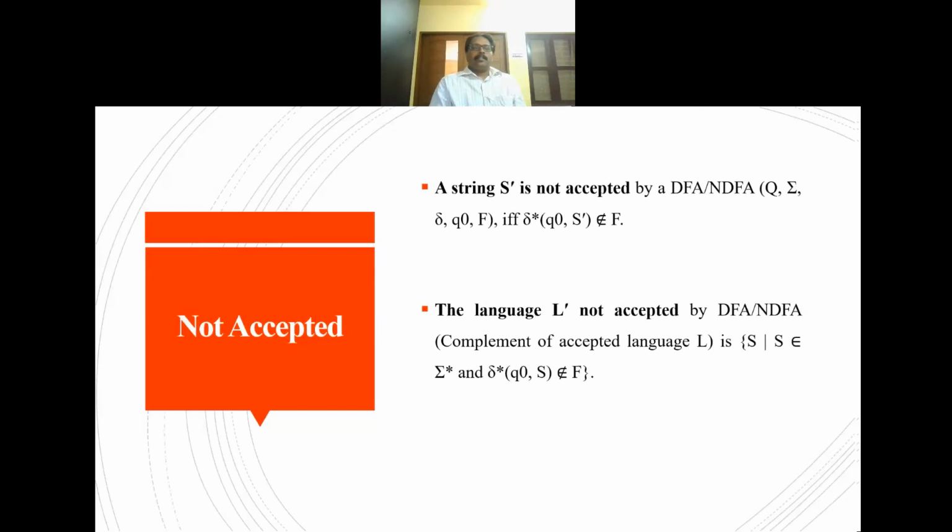A string is not accepted. Accepted can be denoted by S and not accepted by the complement of S. A string is not accepted by a finite automata if and only if δ*(q0, s) is not an element of F. Similarly, the complement of the language L is the set of s such that s is an element of sigma star and δ*(q0, s) is not an element of F. Then the acceptability property and its complement, not accepted, can be denoted like this.